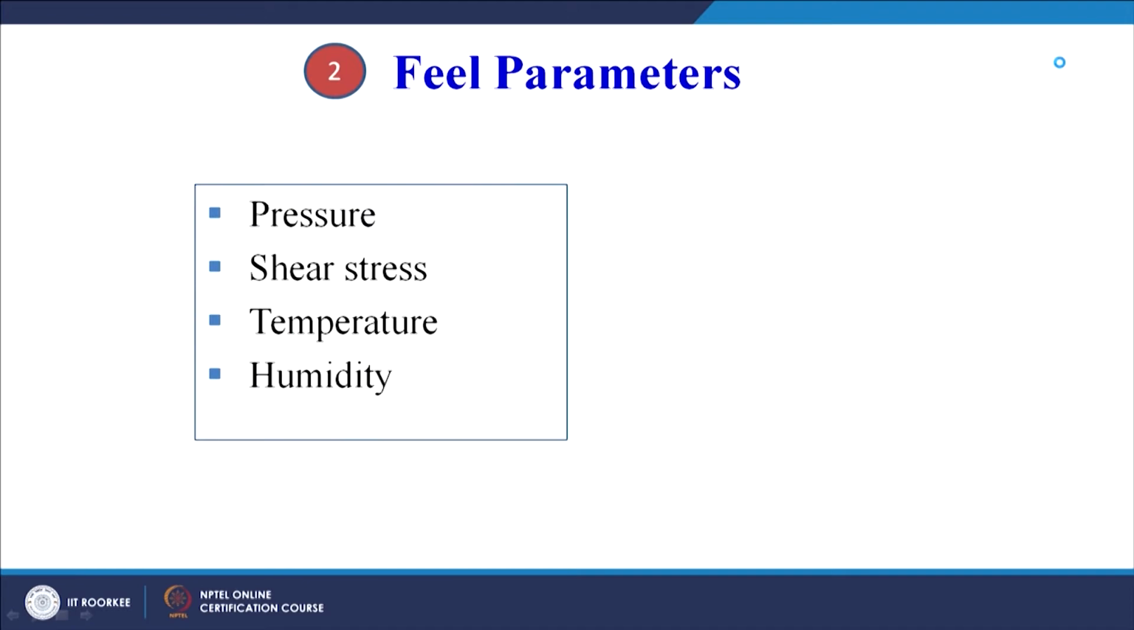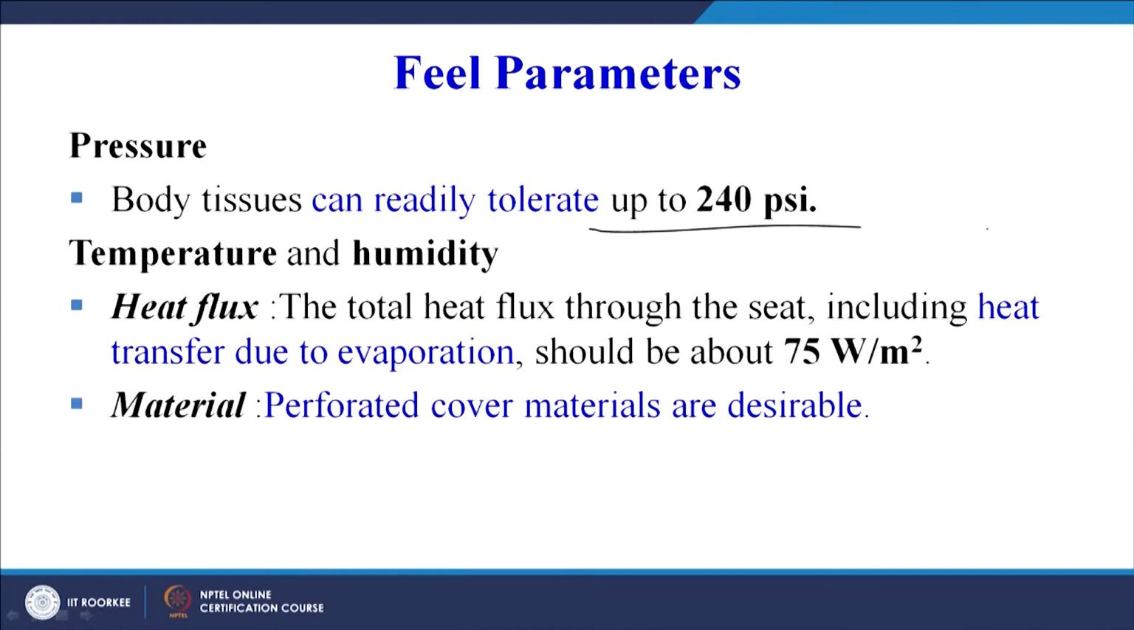Now feel parameters, like pressure, shear stress, temperature, humidity, because when you are sitting on a seat sometimes you have a lot of sweating, so that is a poor feel parameter, that you don't feel comfortable while sitting on the car seat for a longer duration of time. So those feel parameters also have to be taken into account. Body tissues can readily tolerate up to 240 psi, means we have to ensure that there must not be too much pressure on the body tissue because of the design of the car seat.